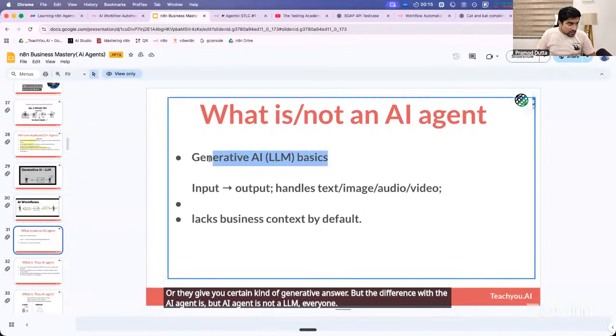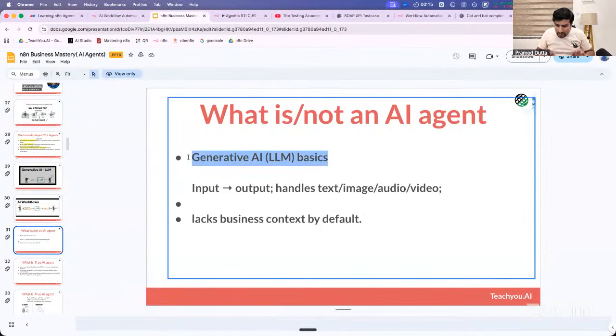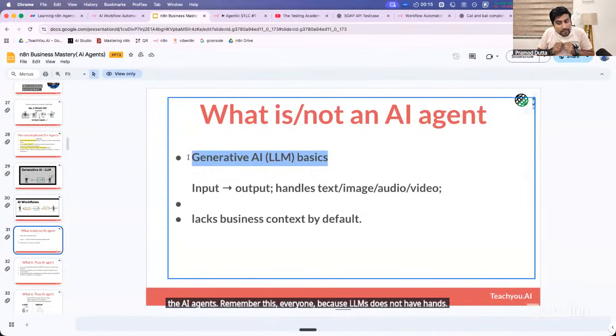AI, please don't make this mistake. Please don't make this mistake: LLMs are not AI agents. Remember this, everyone, because LLMs do not have hands. Is everyone with me? Clear? Give me yes in the chat.